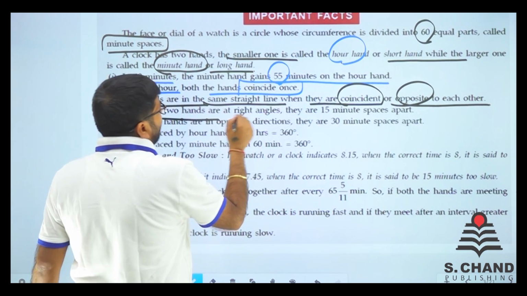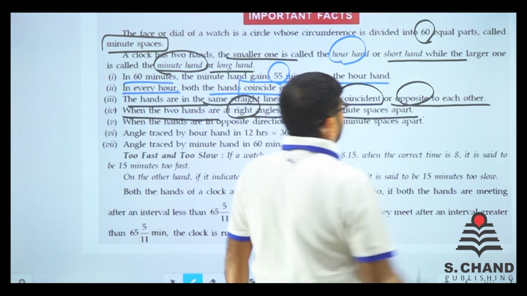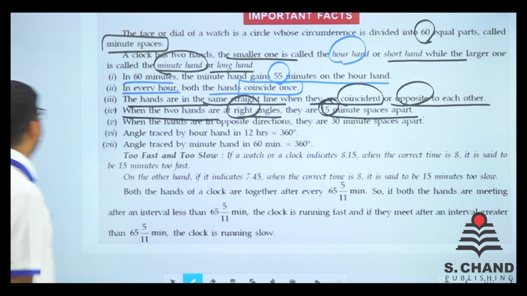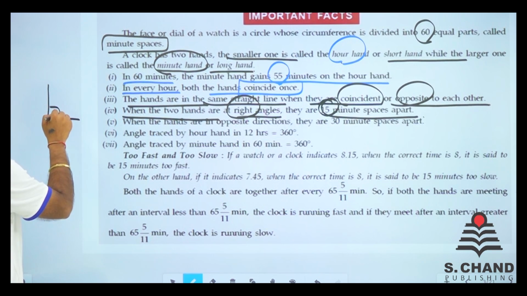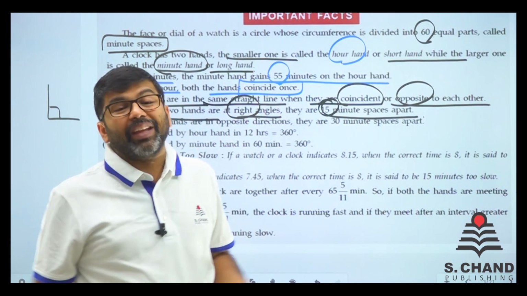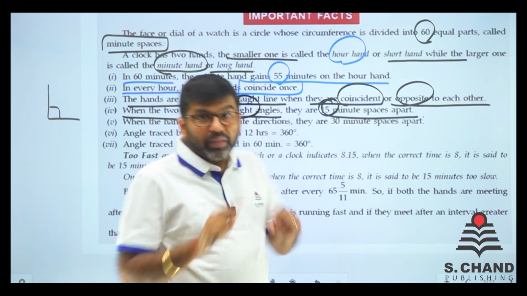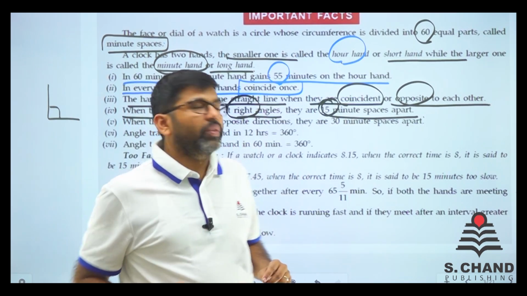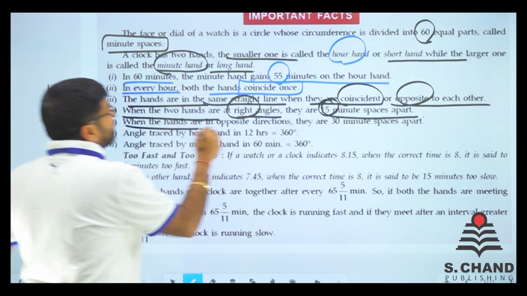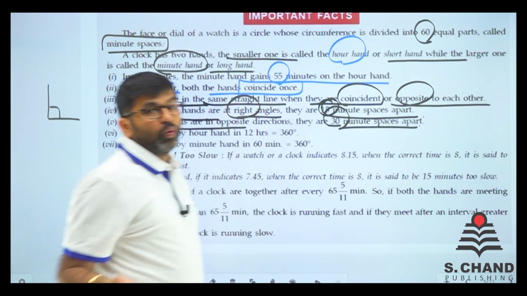When the two hands are at right angle, they are 15 minutes space apart. Yes, it is. Whenever they are at a 90 degree angle, there will be 15 minutes space between them, because each minute is known as a minute space. When the hands are in opposite direction, they are 30 minutes space apart. We know it very well.